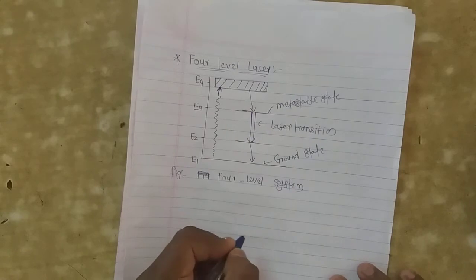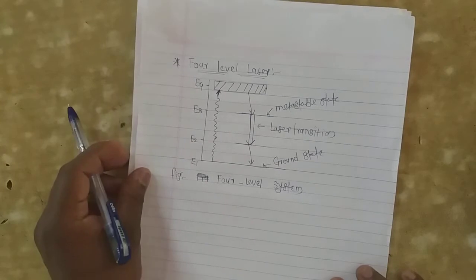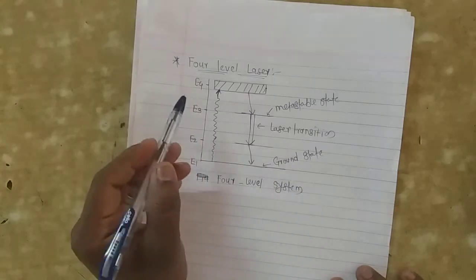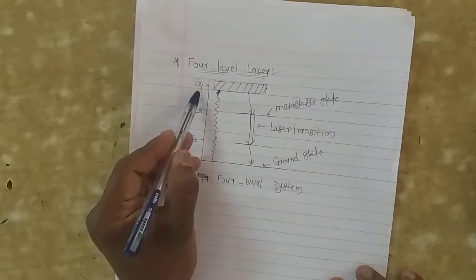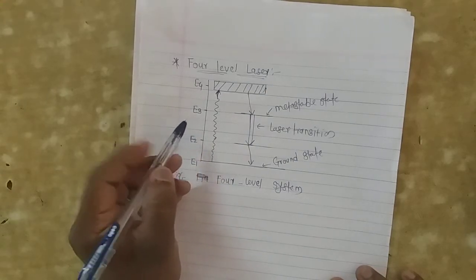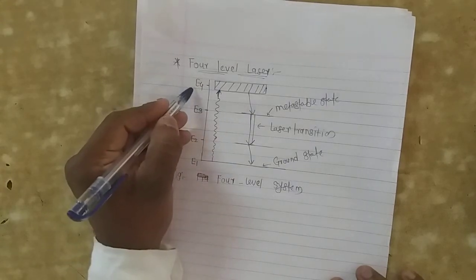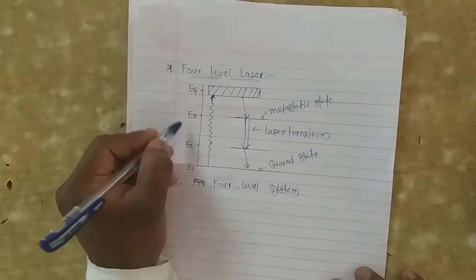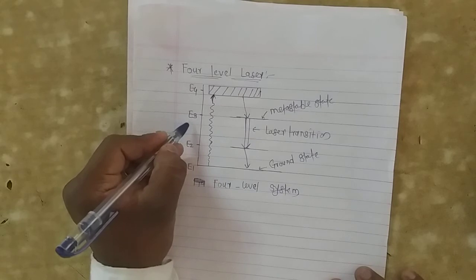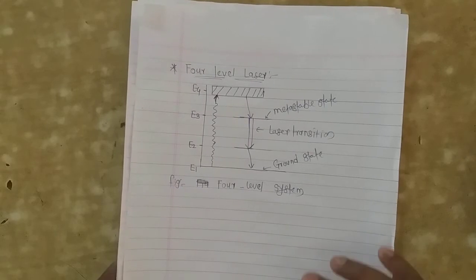In the four-level laser system, we consider four levels: E1, E2, E3 and E4. E1 is the ground state, E4 is the pumping level, also known as the excited state, and E2 and E3 are the lower and upper lasing levels. E3 is also known as a metastable state.